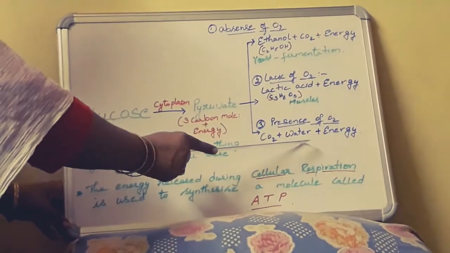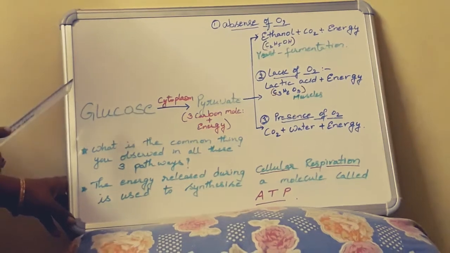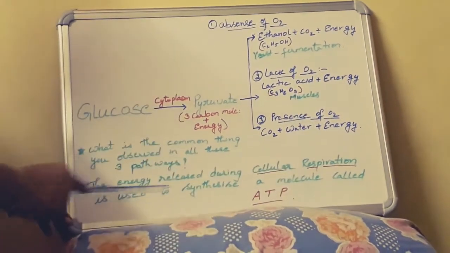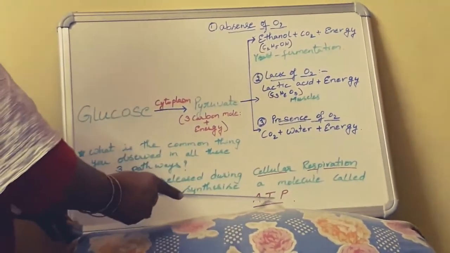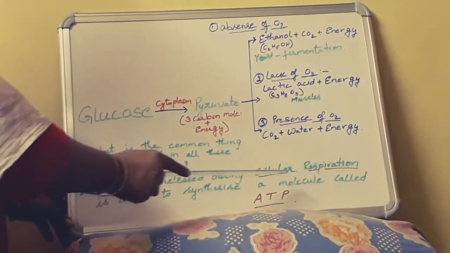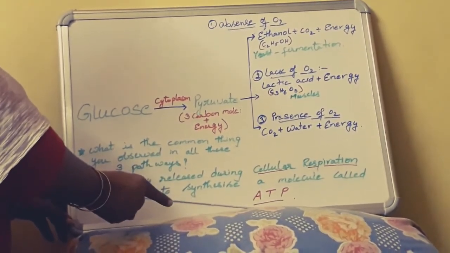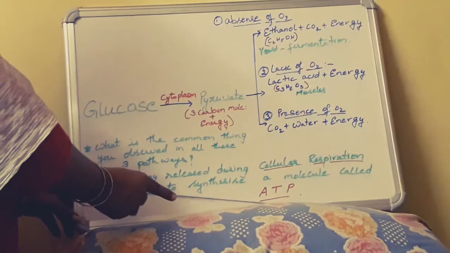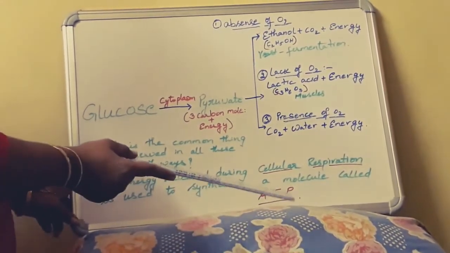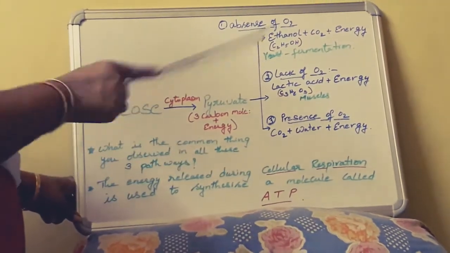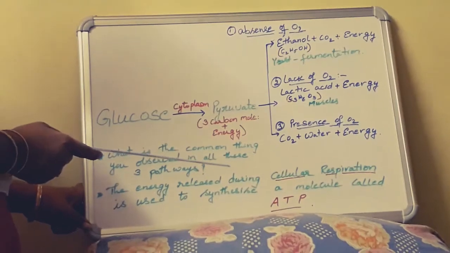So the energy is released during the process called cellular respiration. And that cellular respiration is used to synthesize a molecule called ATP. So what is produced during cellular respiration? Energy is produced in the form of ATP. So what is this ATP, and what is the further process of respiration in our body, and how respiration takes place in different organisms? All these we are going to study in the next class.